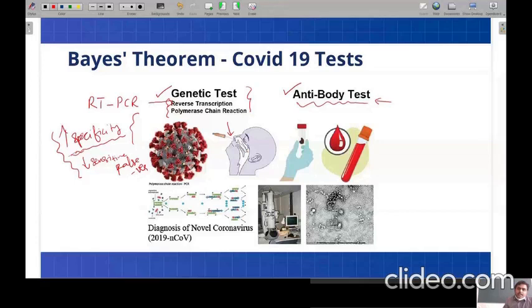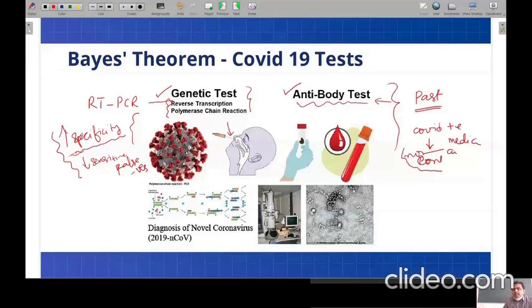Here, the antibody test gives information about the antibodies being developed by the immune system, and it will also check the antibodies developed in the past. This test also shows whether the person can withstand the infection after he has been affected with COVID positive and his treatment is complete, and he is not COVID positive now, meaning he does not have any symptoms after some medication. The antibody test will give all this.